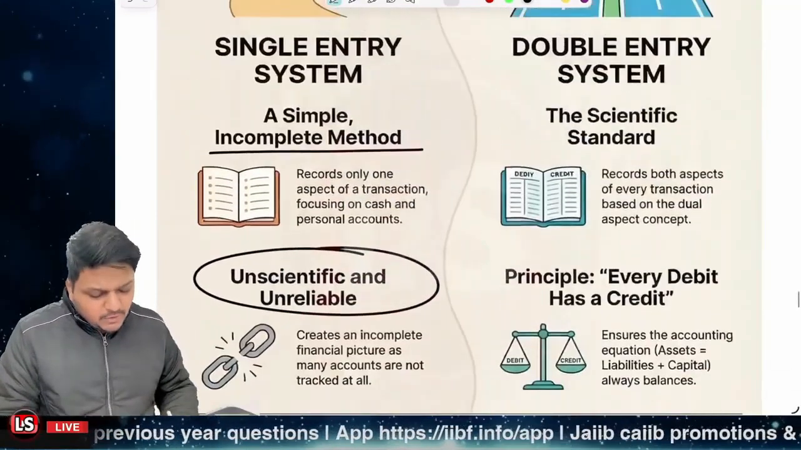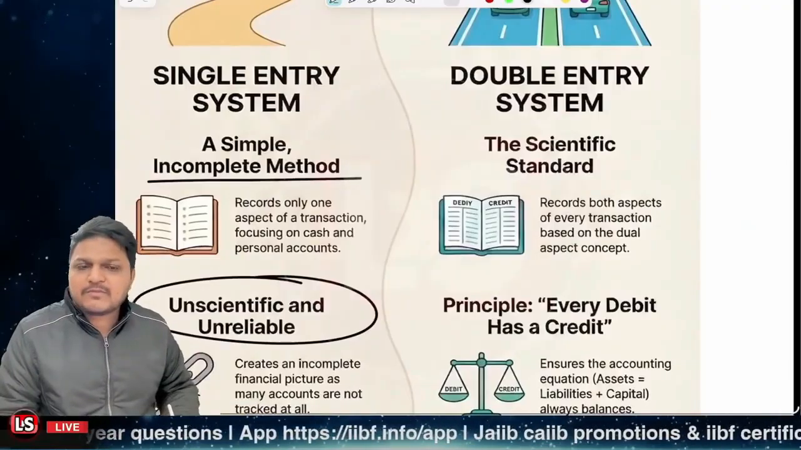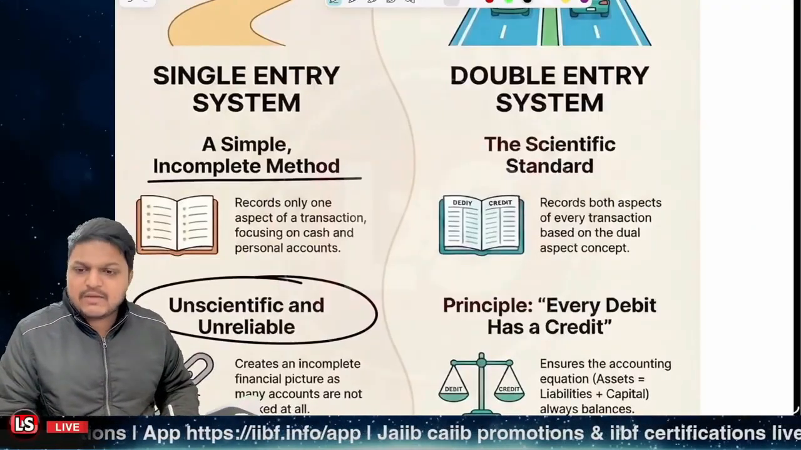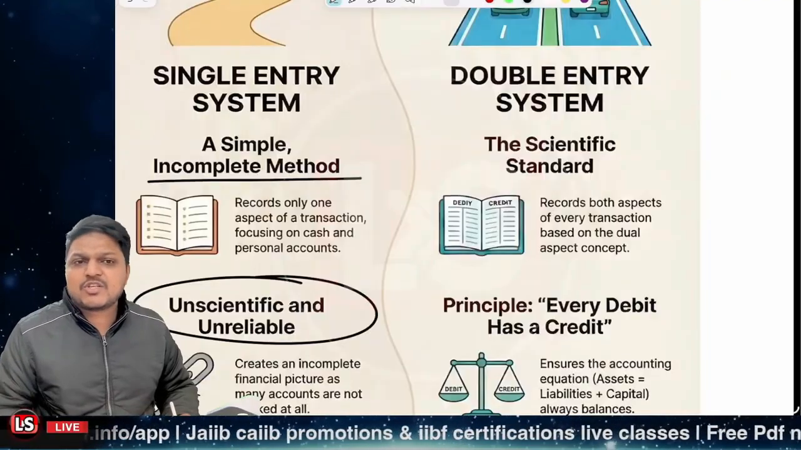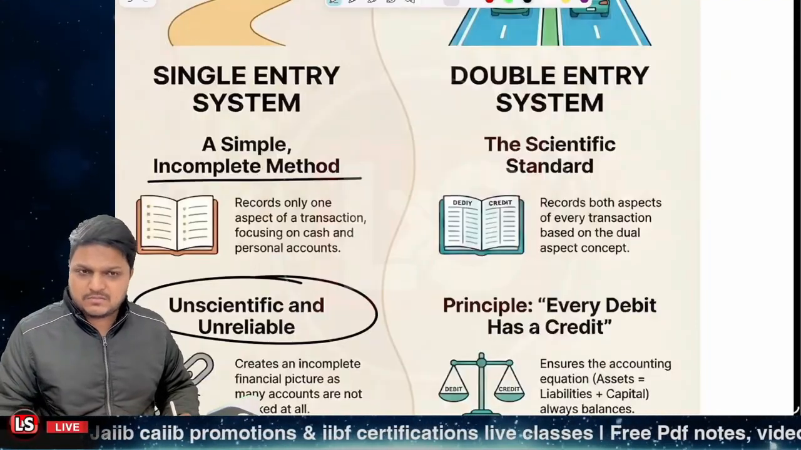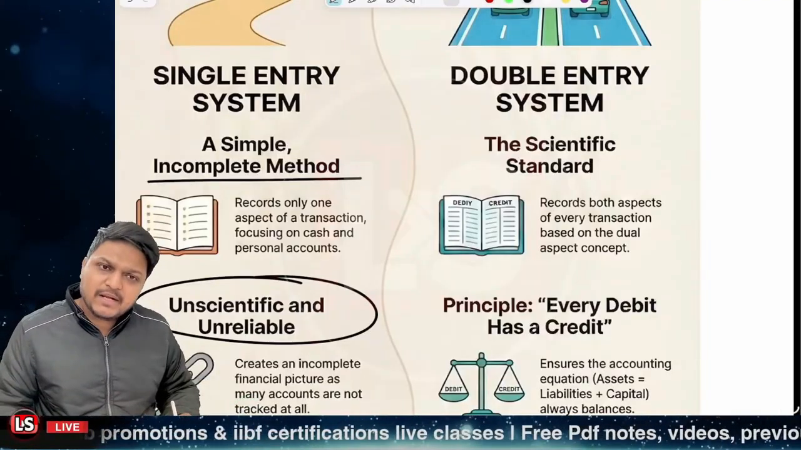But if we look at the double entry system, this is a very scientific system. You have the scientific standards, because I told you that every single transaction has at least two aspects, right? One debit aspect and one credit aspect.